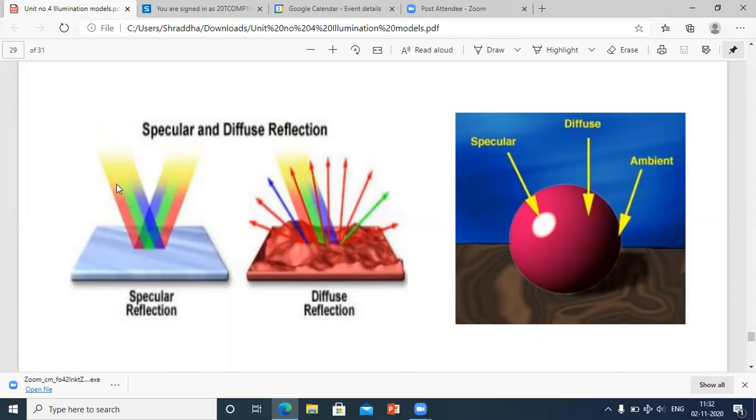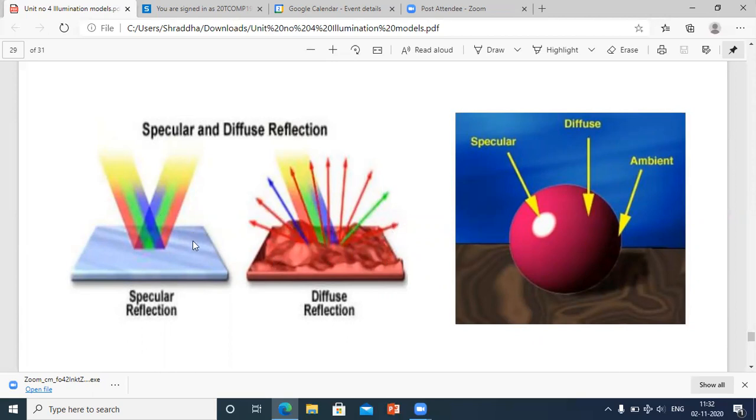This is a surface, the light is incoming and that is reflecting in the same manner, because the surface is smooth. It is a proper surface having very less roughness. But if you come to the right side figure, it is called the diffuse reflection, because the surface is very rough, uneven, and it is having no uniformity. So the incoming light, this rainbow light, you can see this is the incoming light, and it is scattered in all directions in a random manner.